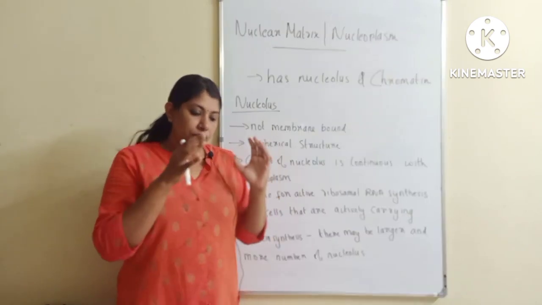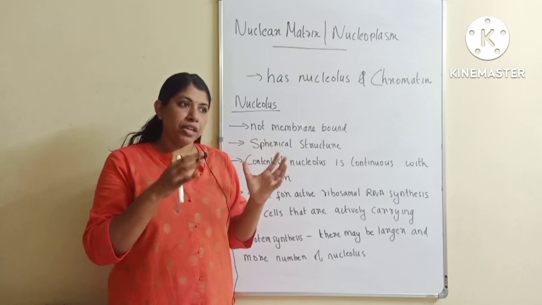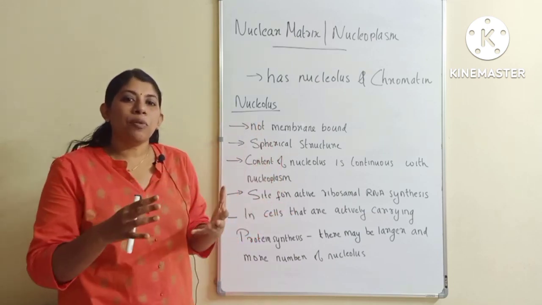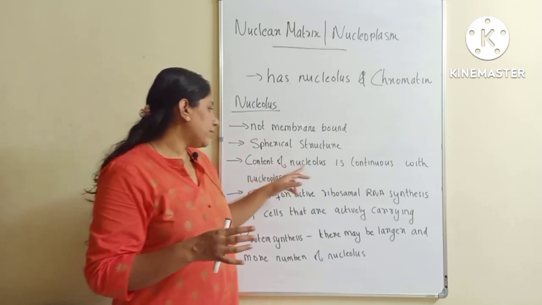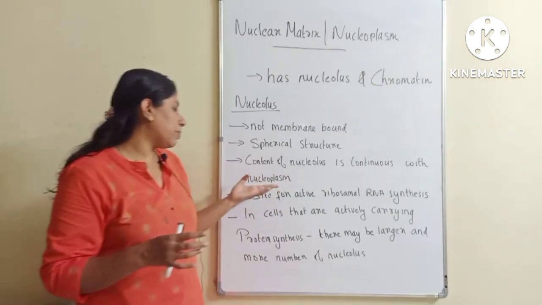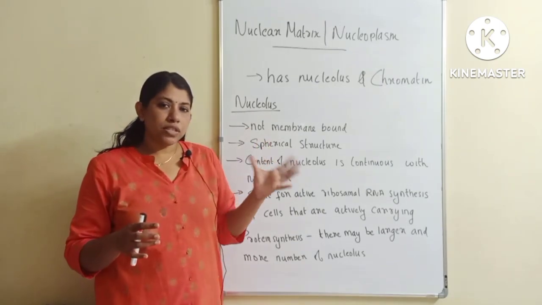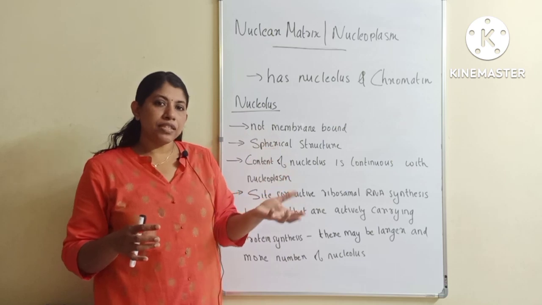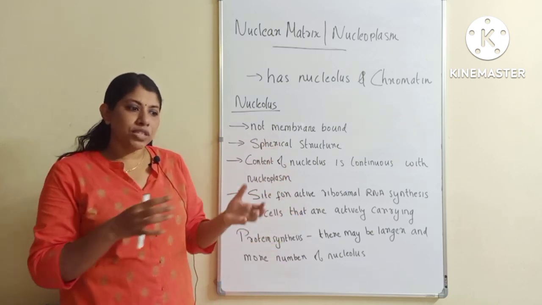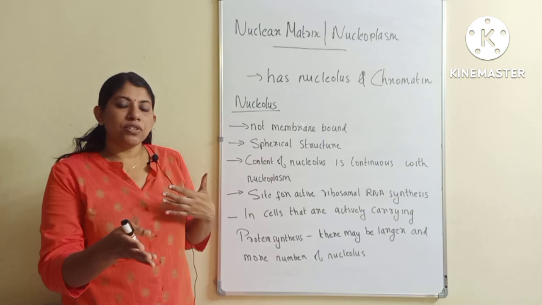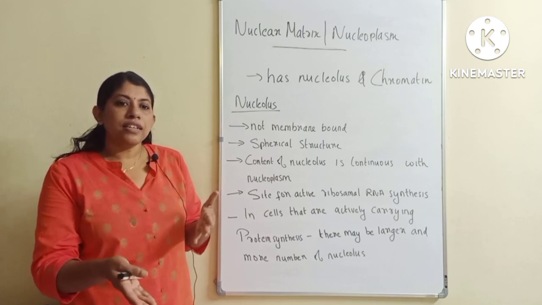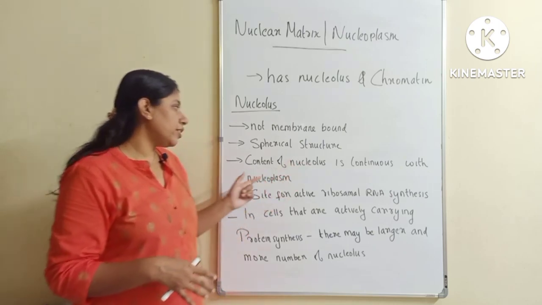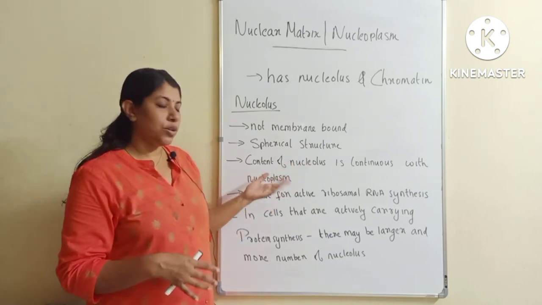So what happens if the nucleolus is not surrounded by a membrane? The content of the nucleolus is not separated from the content of the nucleoplasm. That is, I have written here, content of the nucleolus is continuous with the nucleoplasm, because this nucleolus is not surrounded by any membrane. So the content inside the nucleolus will automatically be present in the nucleoplasm. There is no separation between the content inside the nucleolus and the content inside the nucleoplasm.